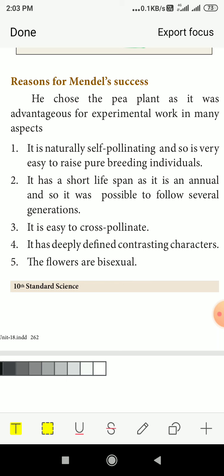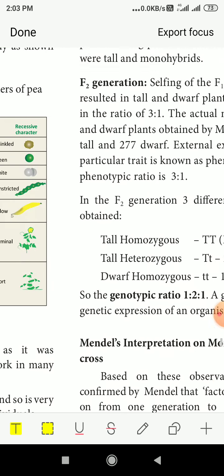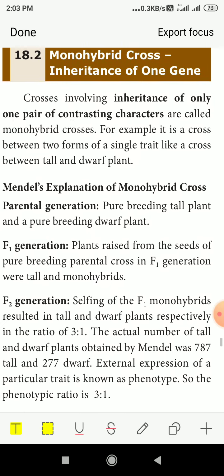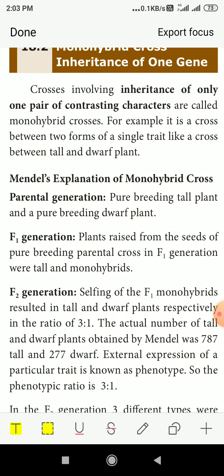Then the flowers are bisexual, both male and female parts are found in the same flower, that is called bisexual. Okay, so next, his experiments. The first experiment was monohybrid crosses, involving inheritance of only one pair of contrasting characters. In the first, he took only one type of character.